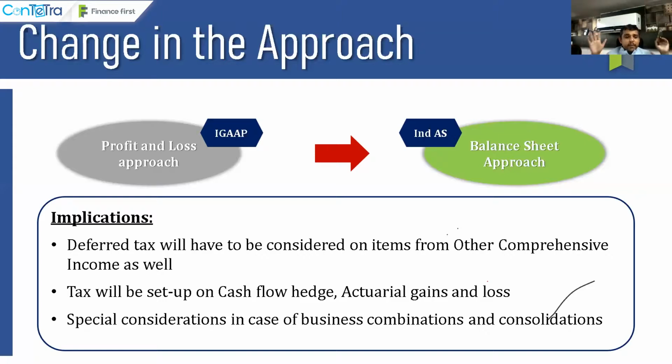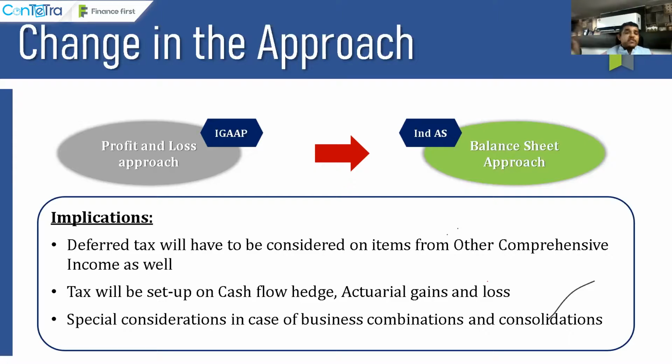So the balance sheet approach of Ind AS is a very matured concept, and you need to take into consideration what kind of adjustments I take in the balance sheet, what kind of adjustments I take in OCI, what kind of adjustments I take into P&L. The respective deferred tax will also go to the respective line items that it belongs to. Like the items which belong to P&L, the deferred tax will go to P&L. The items which belong to OCI, the deferred tax will also go to OCI, right?